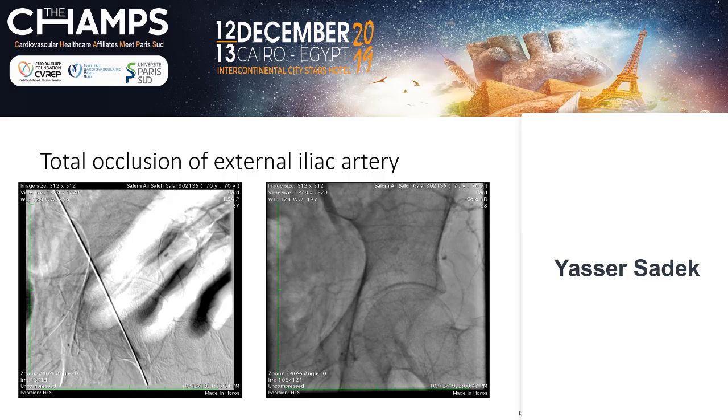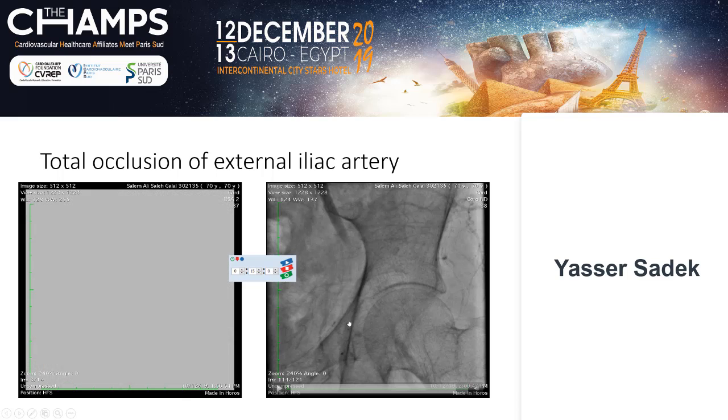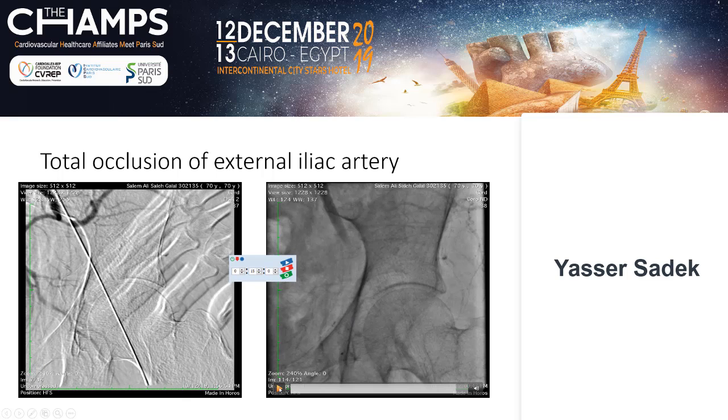So what we did, we ordered to give protamine, but the wire was inside, and this is a very big mistake. You have to get all your stuff outside to give protamine. So what happened here? There is total occlusion.